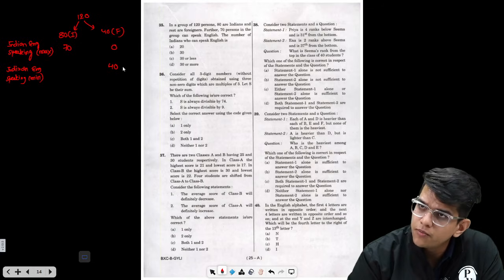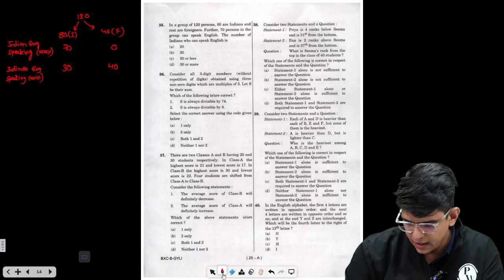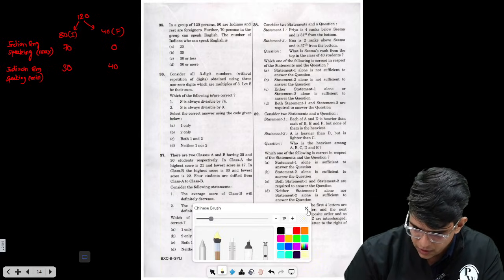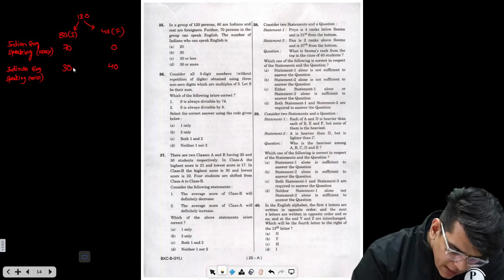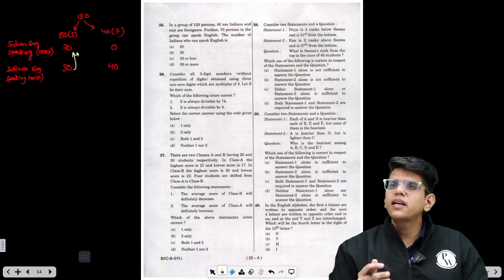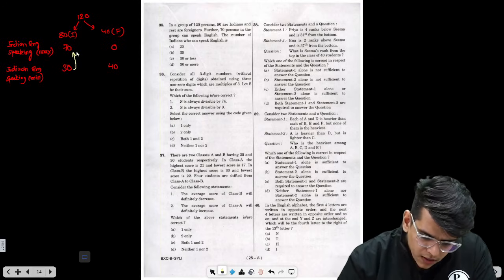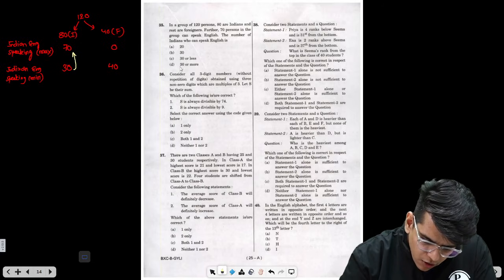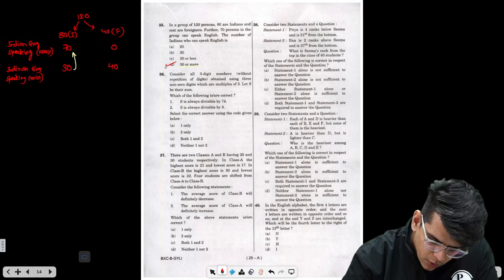So 40 out of the foreigners will speak English, and the rest 30 will speak English from the Indian population. Now, the Indian population speaking English varies from 30 to 70. Minimum 30 Indians will speak English and maximum 70 Indians can speak English. So the answer will be: the number of Indians who can speak English is 30 or more.